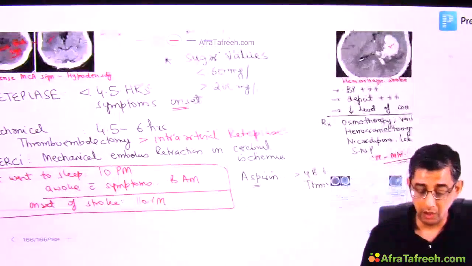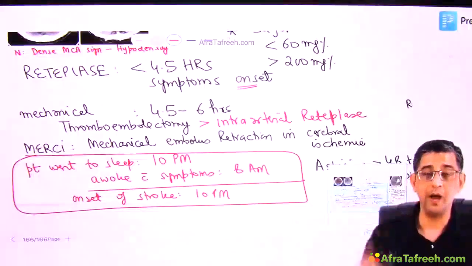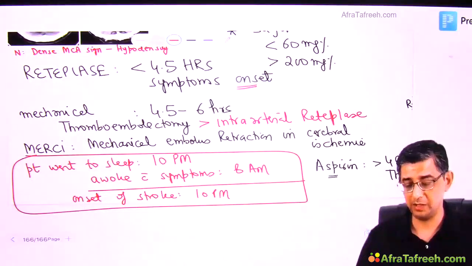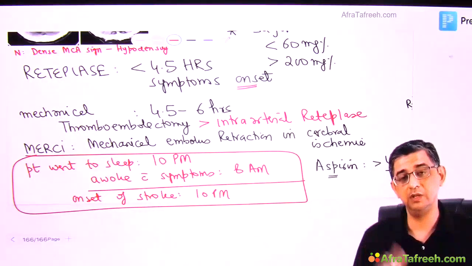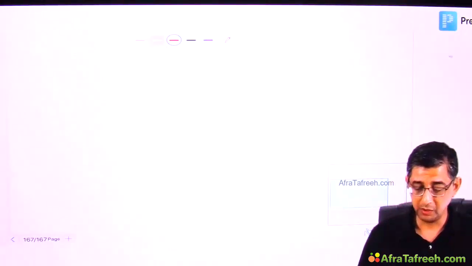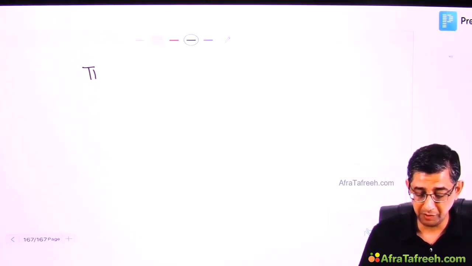In fact, the more appropriate approach would be to go into the blood vessel, do angiography, go in the blood vessel, and retract the clot in one pass. The procedure of Mercy I have described even in the animation section of the app as well. So let us just summarize what are the indications for thrombolysis that you are familiar with.